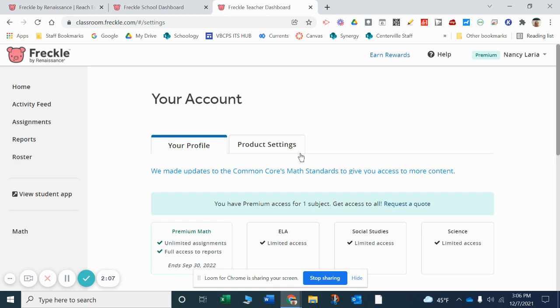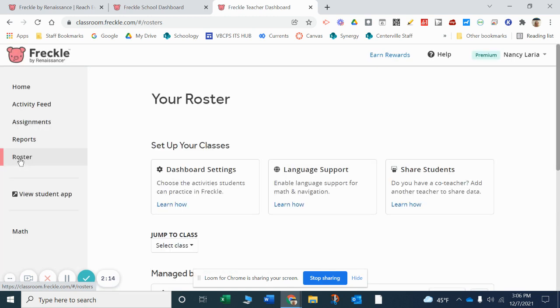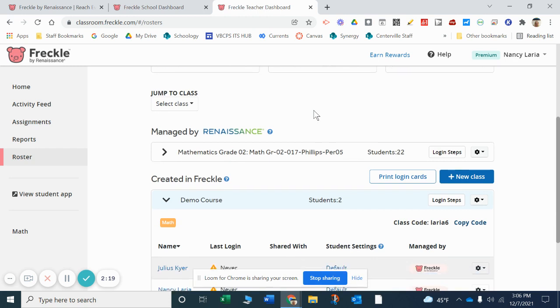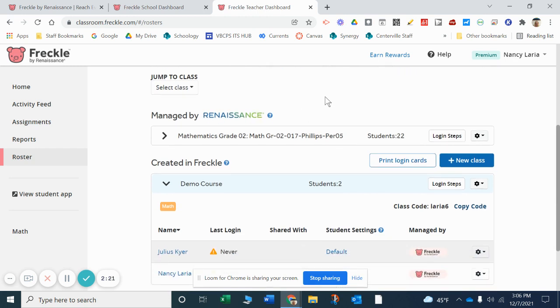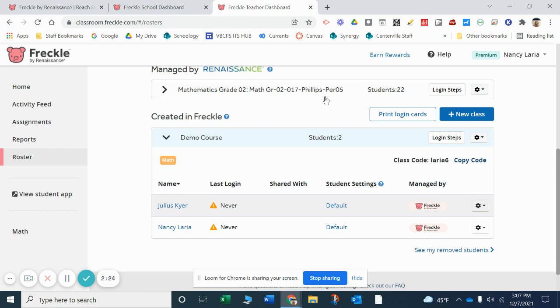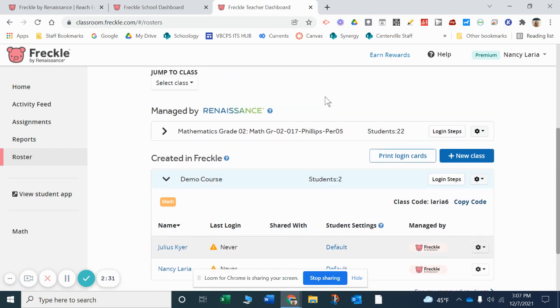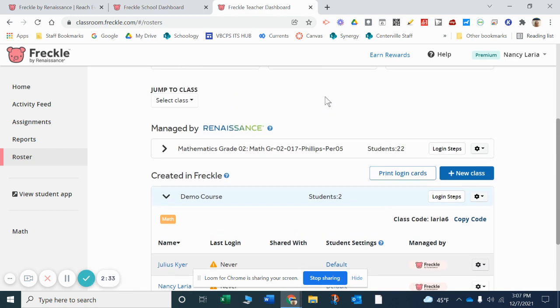And now I'm going over to the left, and I'm looking at the roster section. So when I click on roster, you can actually see your classes. The ones that are managed by Renaissance are the ones that we are using. But I want you to make sure that you delete any classes that you have that may have been there from last year. So you can easily look at the names, and if the names are from students from last year, that class needs to be deleted.